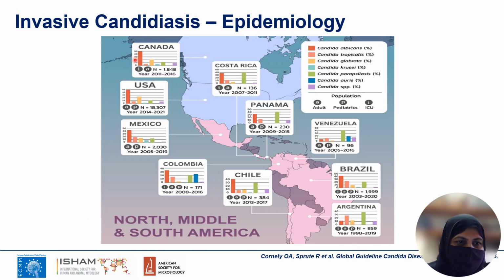Talking about Canada and USA, there is predominance of Candida albicans followed by Candida glabrata. In some countries, in Mexico, for example, you can see that Candida albicans is followed by Candida tropicalis and Candida glabrata. In Chile, Argentina, Brazil, Panama, Costa Rica, and Venezuela, Candida parapsilosis is a significant cause of Candida infections.